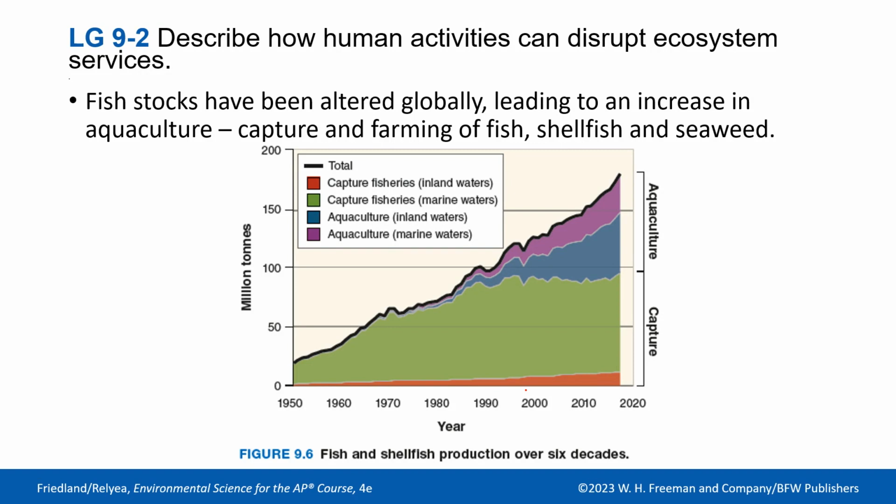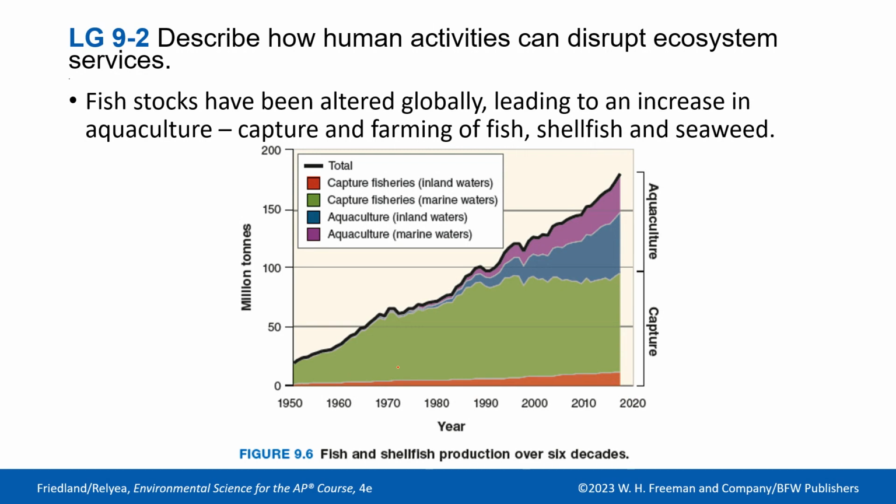And so, this is a pretty interesting graphic here. It shows the increase of millions of tons of fish that we are consuming from 1950 to looks like 2018, 2019, right?